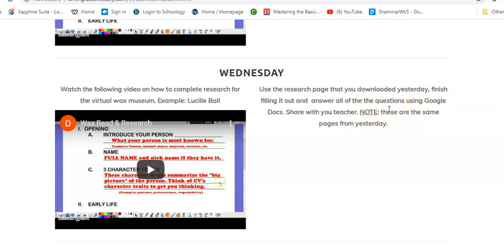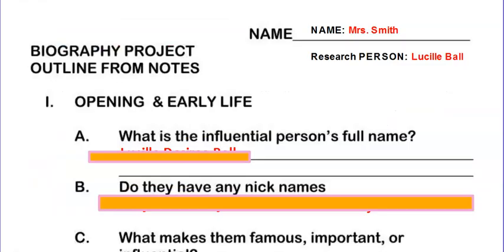Once again, these are the same research papers as you had yesterday. Let's take a look at a second example to help you complete the research. Today's example comes to us courtesy Mrs. Smith. She researched Lucille Ball. What is the influential person's full name?